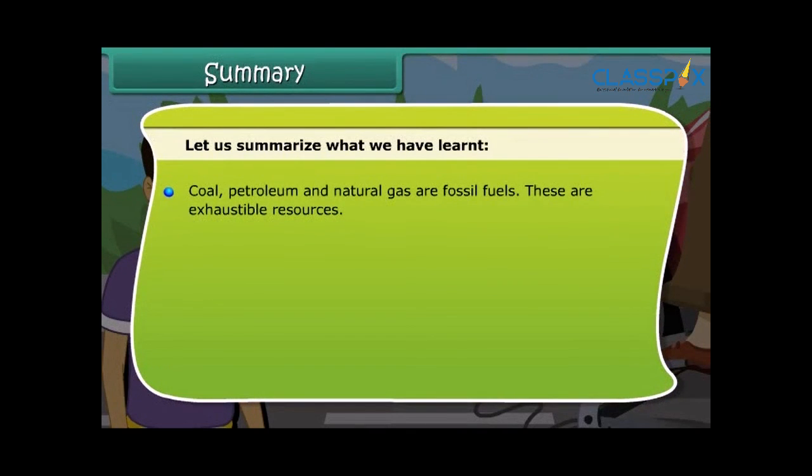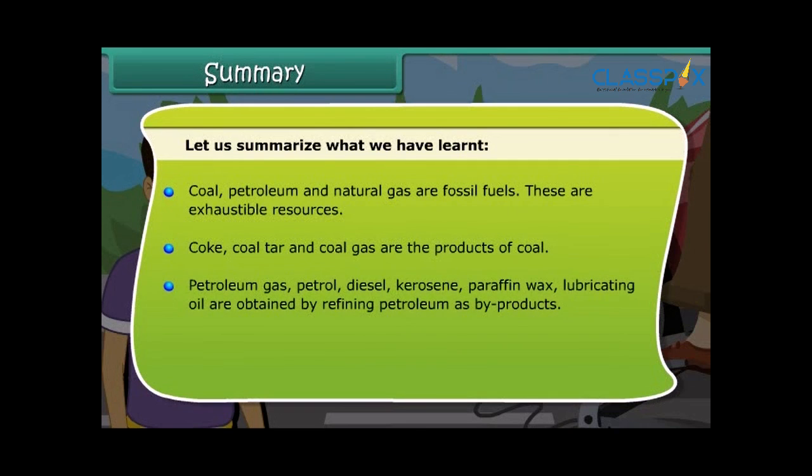Coal, petroleum, and natural gas are known as fossil fuels. These are exhaustible resources. Coke, coal tar, and coal gas are all products of coal. Petroleum gas, petrol, diesel, kerosene, paraffin wax, and lubricating oil are obtained as byproducts by refining petroleum. We should use coal, petroleum, and CNG judiciously.